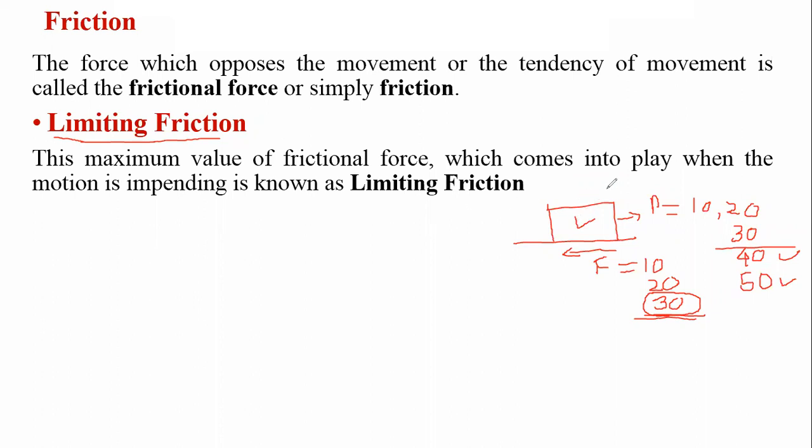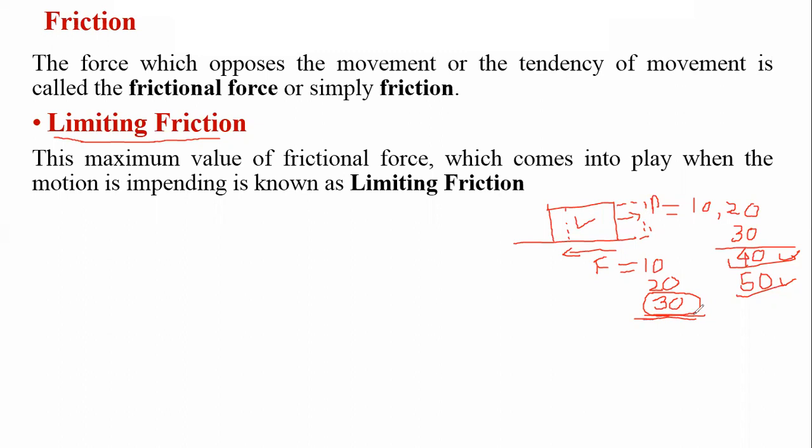The body is impending in motion. The body tends to go into motion, moving from that position to the next position. Due to the applied load increasing, the body is subjected to motion.